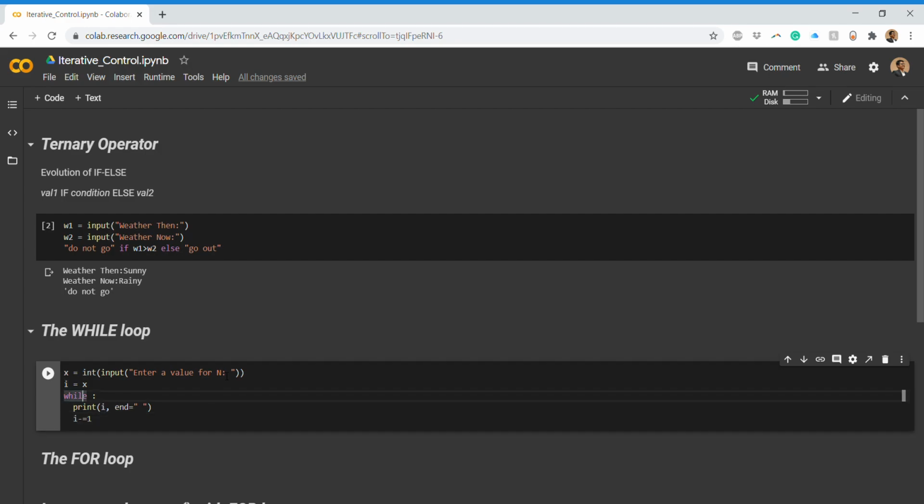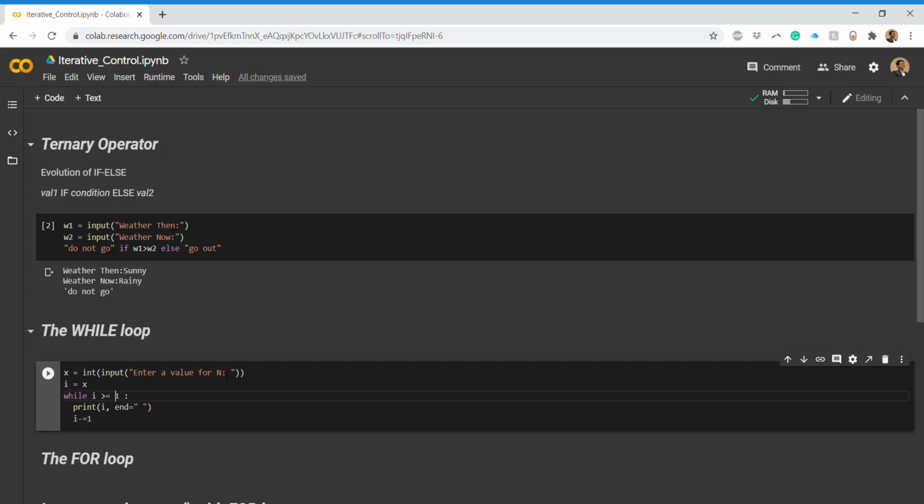So now what should be our condition? We have this i, so i should be greater than or equal to 1. We want to iterate till this value, that is till 1. Since we started all the natural numbers from 1 up till the number which we decide, similarly we will end at 1. So until this number is greater than or equal to 1, we have to repeat this.